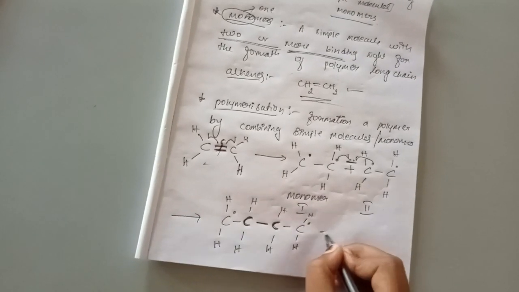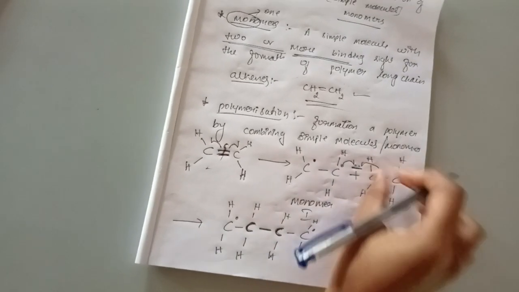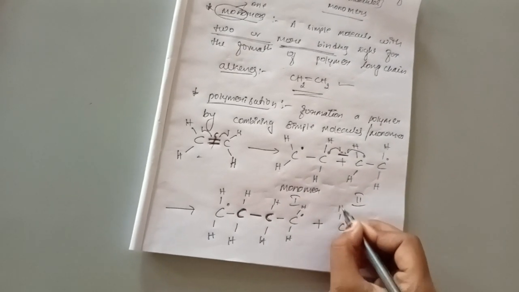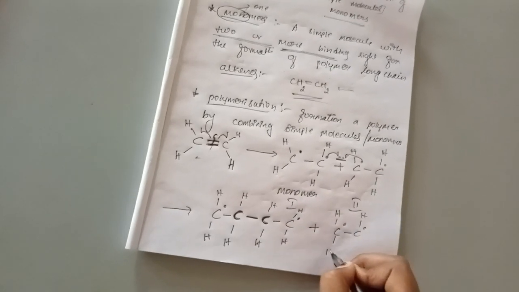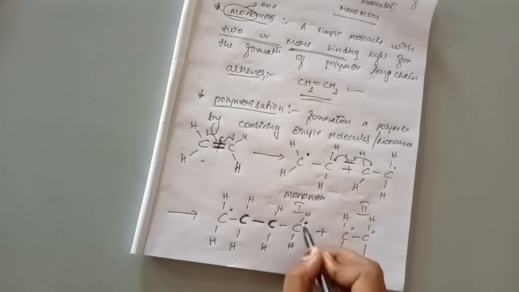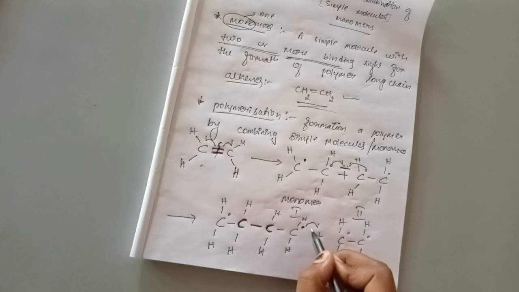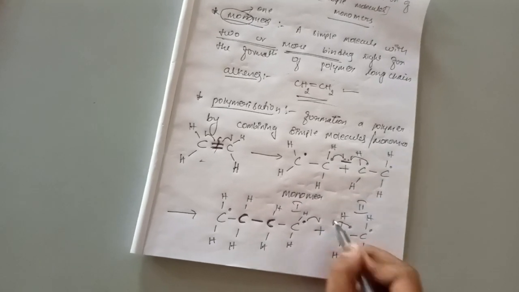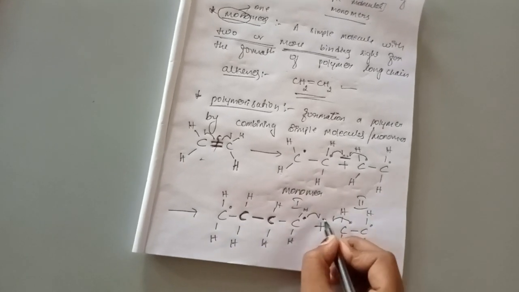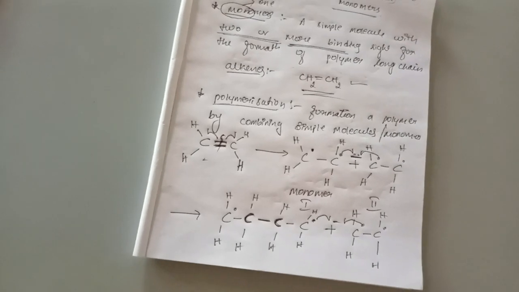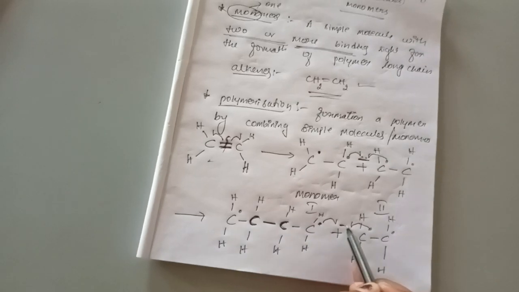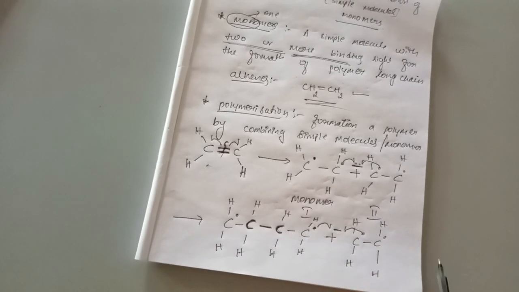Suppose one more monomer of the same type is going to combine. Then the monomer which has a radical can again combine with the radical of this carbon atom. The electron of this carbon atom and the electron of that carbon atom will combine for the formation of a new bond. Like this, if many monomers combine in repeated form, they can form new bonds between each other for the formation of polymers.